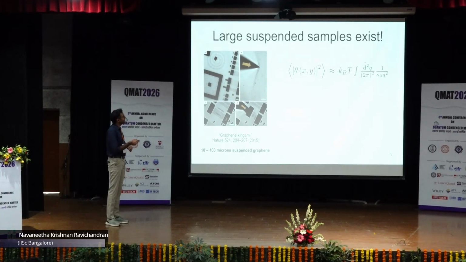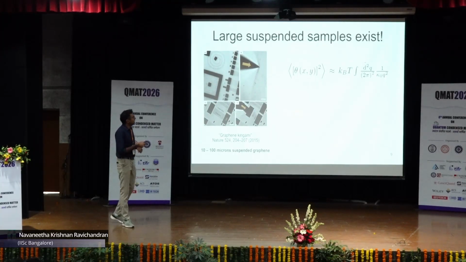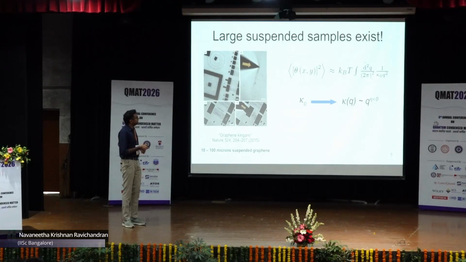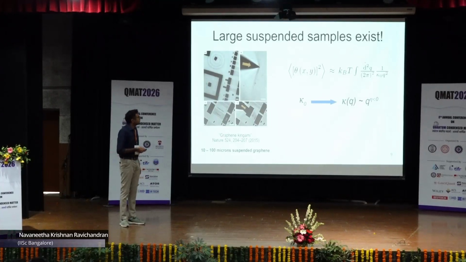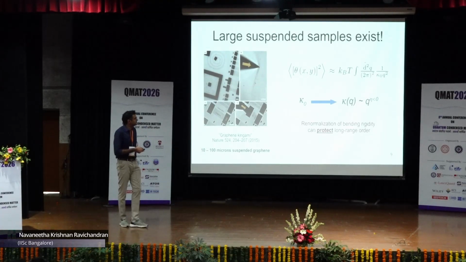If we want to stabilize this function so that these kinds of experiments are possible, I have to stabilize this integral. The way to do that is, if you think about it, if kappa naught here is the bending rigidity, and it is no longer a constant but has a functional dependence on q, that is, if it's renormalized with respect to q, in particular with a negative exponent, then I actually get rid of this Coulombic divergence in the infrared. And that is exactly what happens in reality, which I will show in the next few slides.